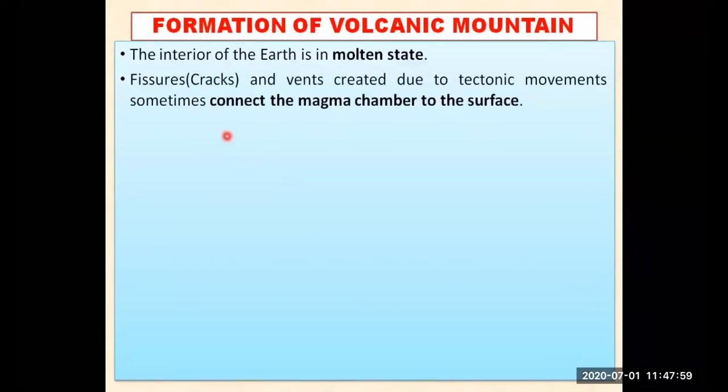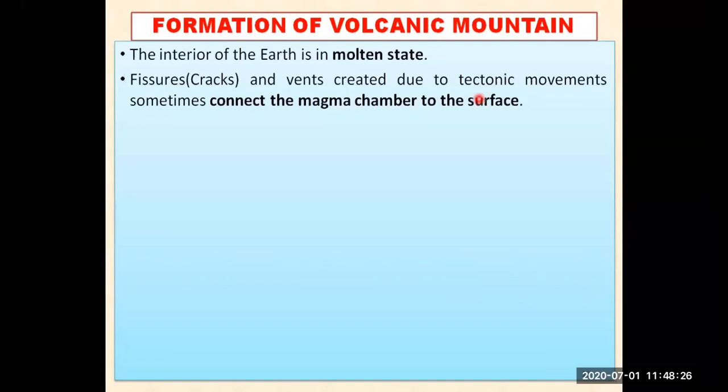Now there are many cracks, or you can say fissures. They are known as fissures also, or cracks also. So there are many cracks and vents which are created due to these tectonic movements, because the plates move, and when they come in contact with each other, they break, and they create cracks on the surface of the earth.